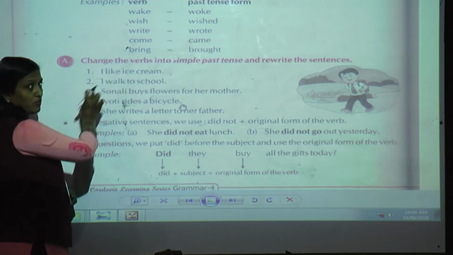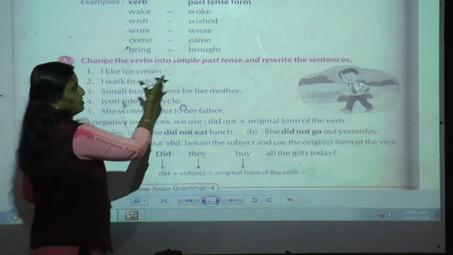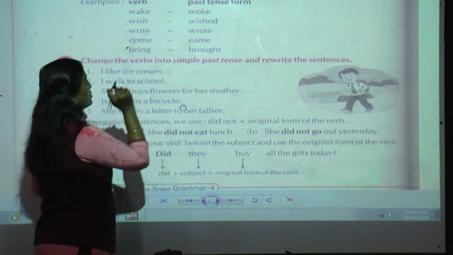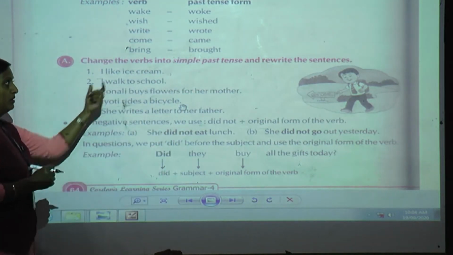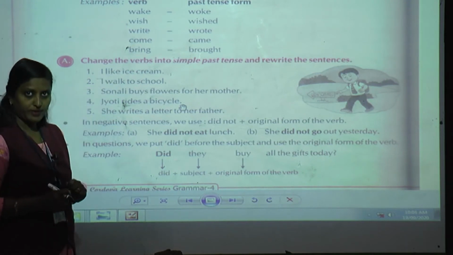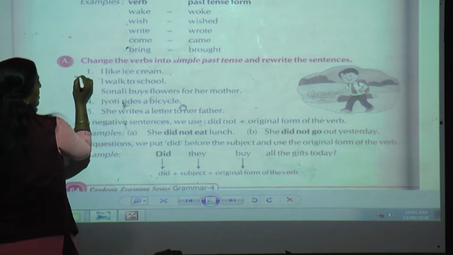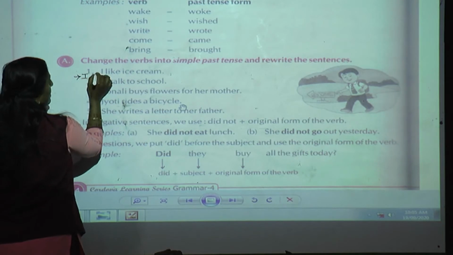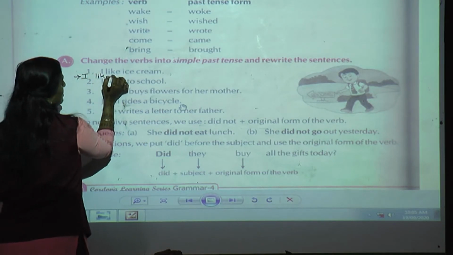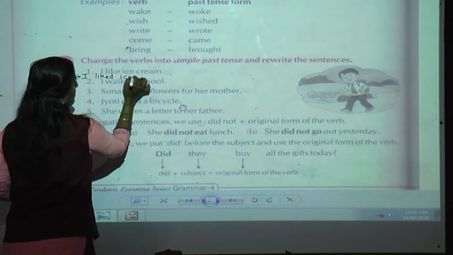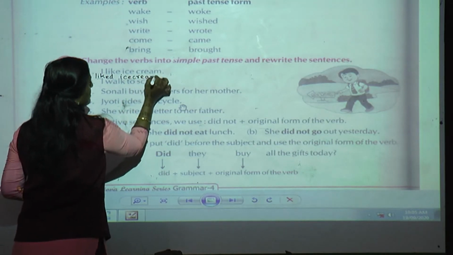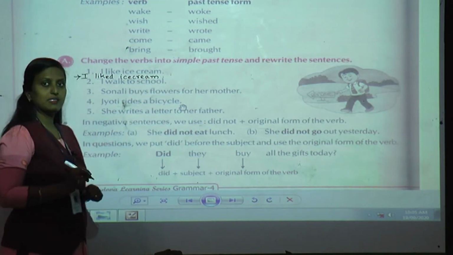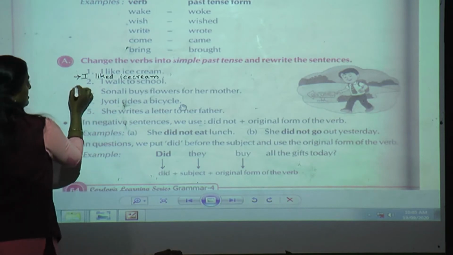This is the original form of the verb. Now I am going to change it into simple past tense. So what is the past tense of like? Yes, it is liked. So I will write, I liked ice cream. Now my sentence is in which tense, students? Yes, it is in simple past tense.